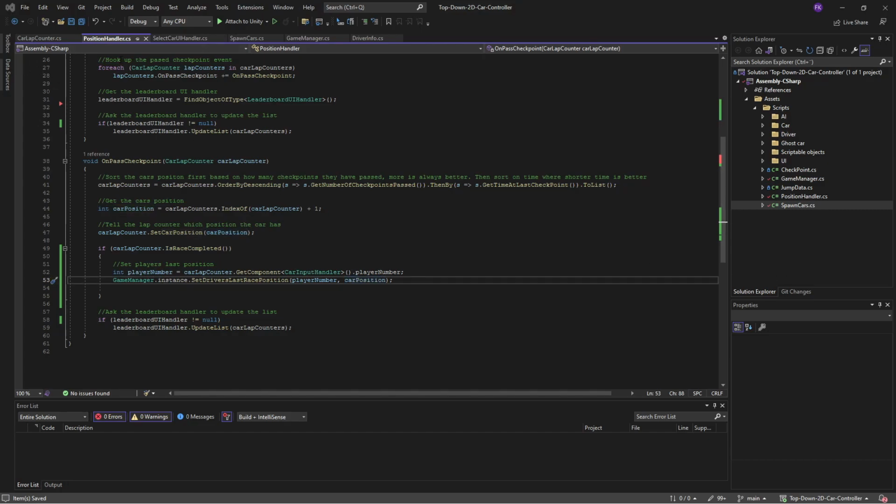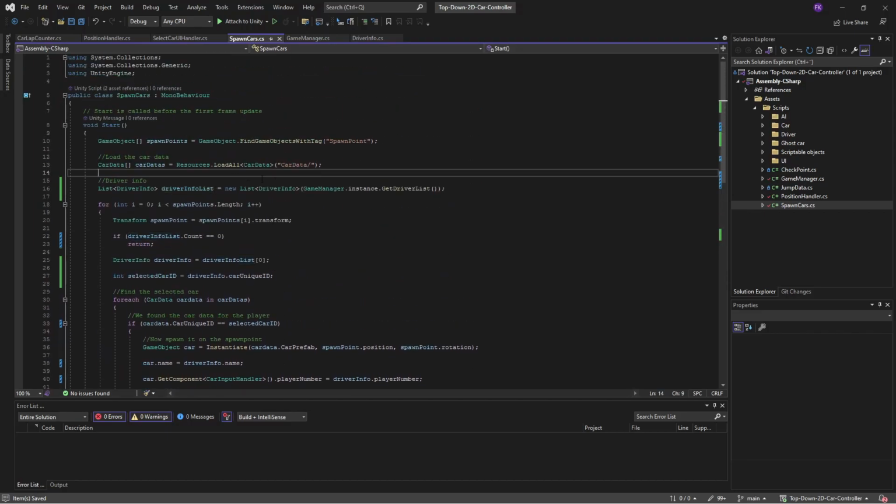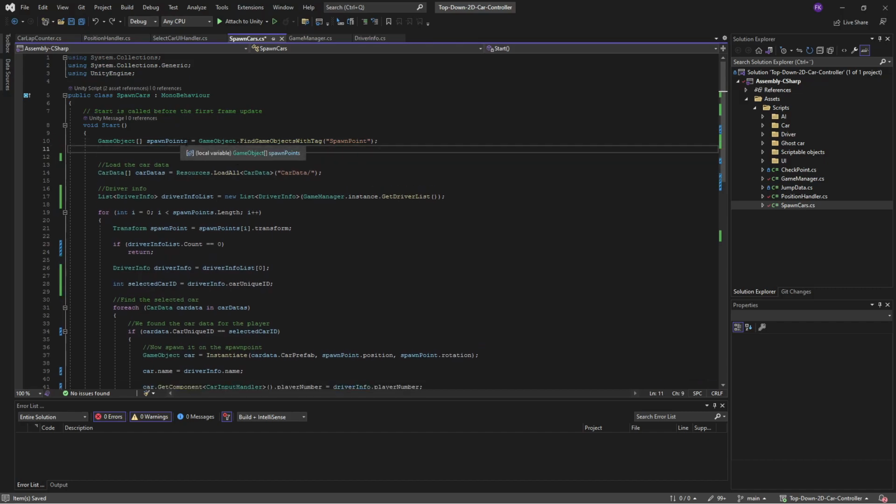So then we need to look at our spawn cars, because that's responsible for which car is spawned at what place. And now there is an issue that we need to consider, and that's with our spawn points. So our spawn points are using game object, find game objects with tag spawn point, and they have different names.